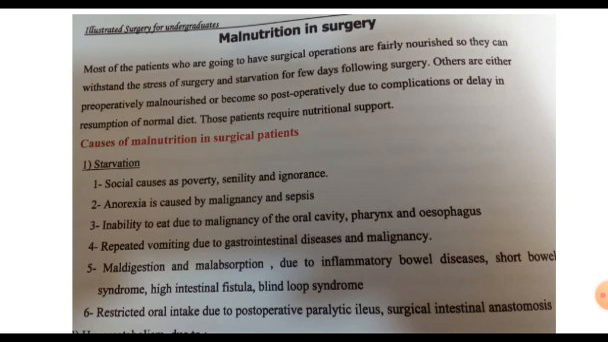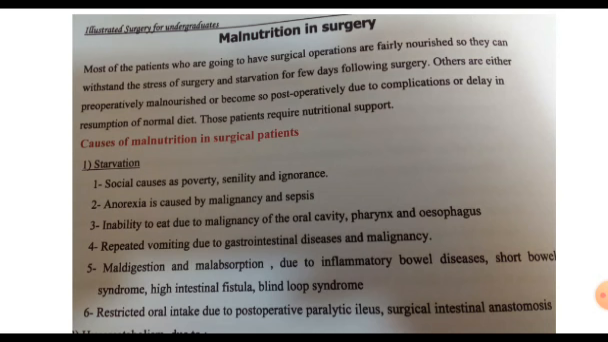If the patient is malnourished pre-operatively, this malnourishment is increased post-operatively, and this leads to post-operative complications and delayed wound healing. As you know, wound healing depends on some nutrients: proteins, vitamin A, vitamin C, and other nutrients, and this affects wound healing of the patient. So nutrition is a crucial topic in surgical patients.